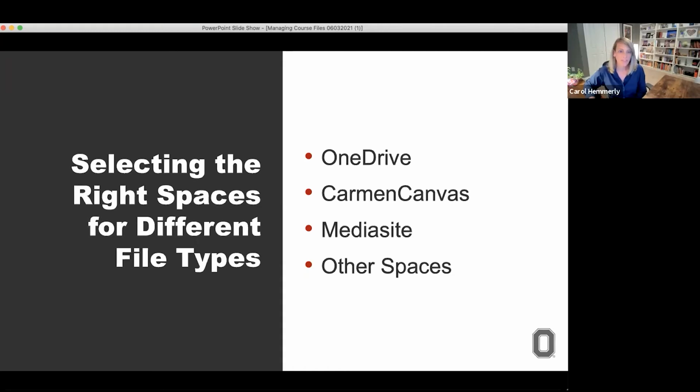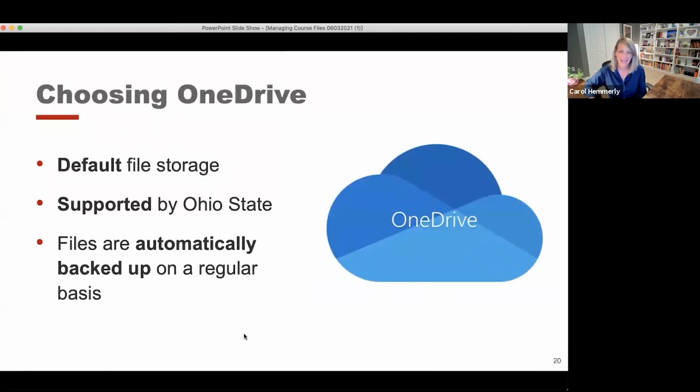So it looks like we're moving on to the next section here. And this section deals with selecting the right spaces for different file types. The main 3 areas that we're looking at are OneDrive, Carmen Canvas, and then MediaSite for videos. And we will briefly talk about other spaces if you all bring those up. But I think a lot of the things that you all mentioned in the chat just now are particularly relevant for this next section that we're moving into.